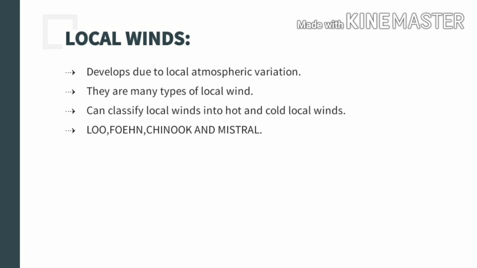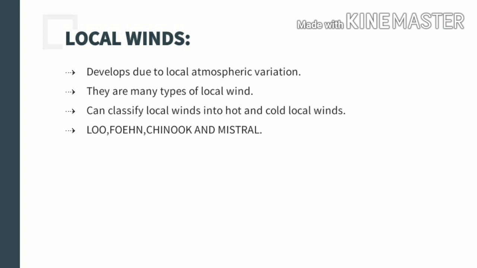And when we say local variation or local differences, that means difference in the temperature, difference in the pressure, difference in the humidity in a small area, that is known as the local wind. So there are many local winds that blow on the surface of the earth, and it is known by different names in different parts of the world. And local winds can be hot or cold, so local winds can be classified according to temperature. And the local winds which blow on the earth's surface have various names, as I have already told you.